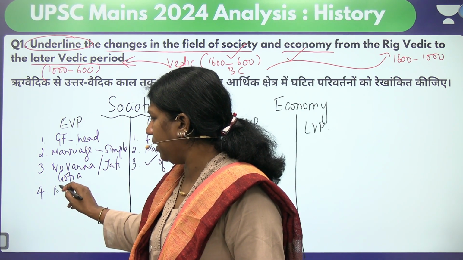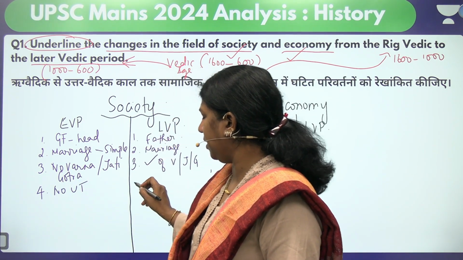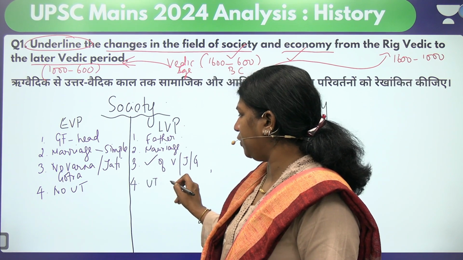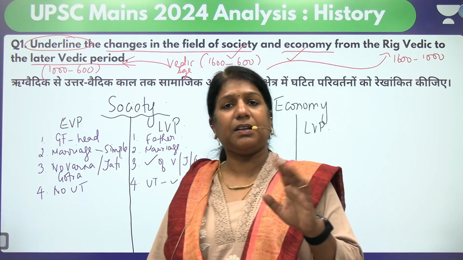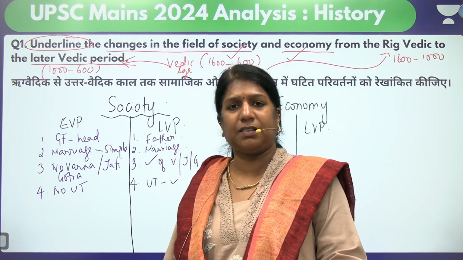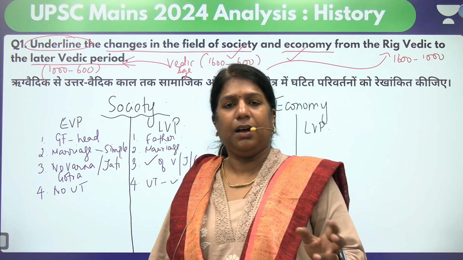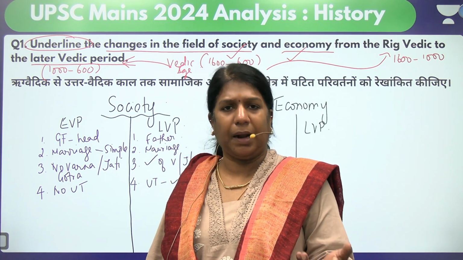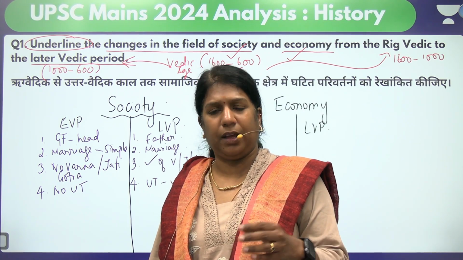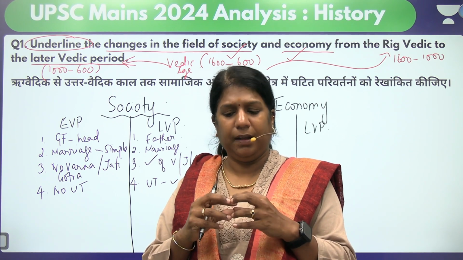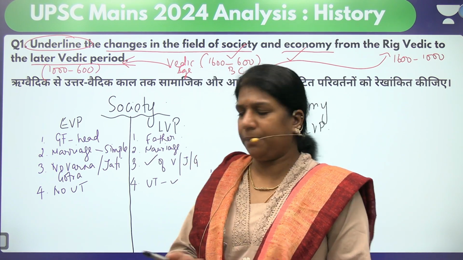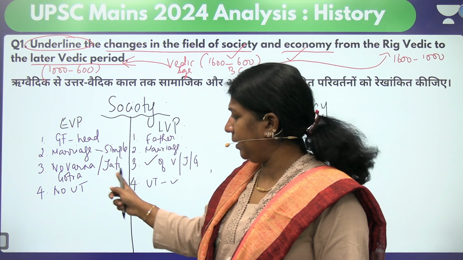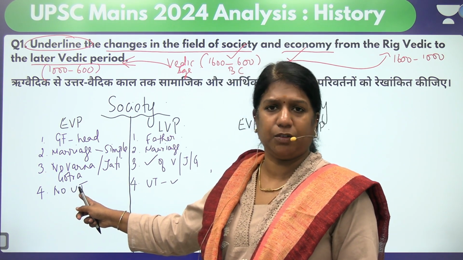Moving on to the next one, there was no untouchability here. Here, the fourth point, we have the evidence of untouchability coming. The first evidence of untouchability is where the Varna system comes into the picture, where a woman who would be a Brahmana marries a Shudra boy. That combination is where the beginning of untouchability was seen. So we say prevalence of untouchability, whereas there was no sort of untouchability earlier.